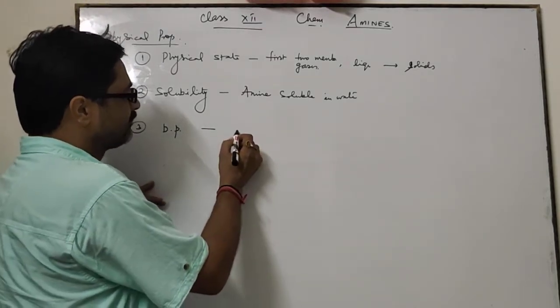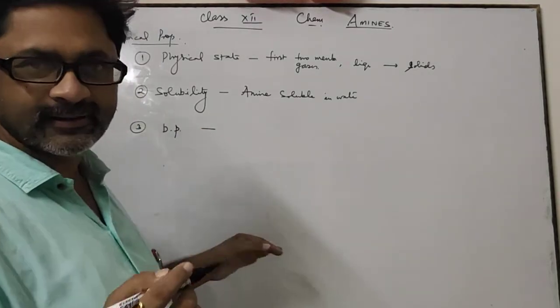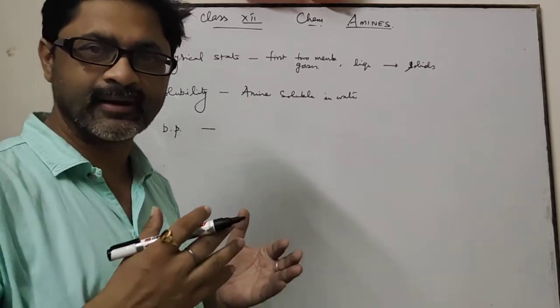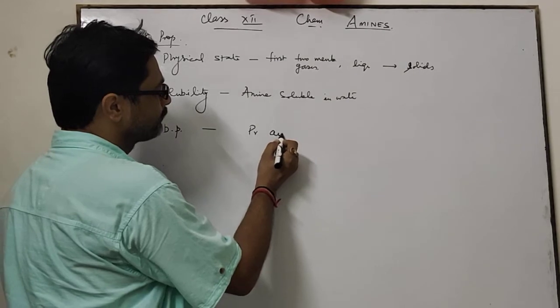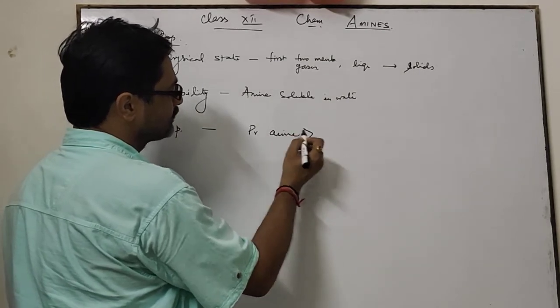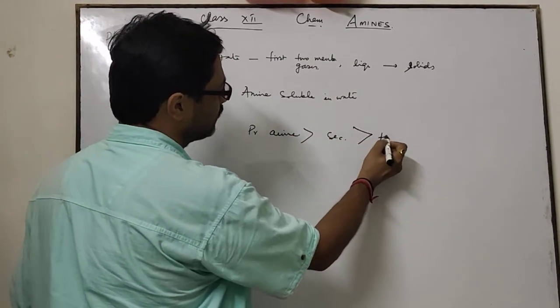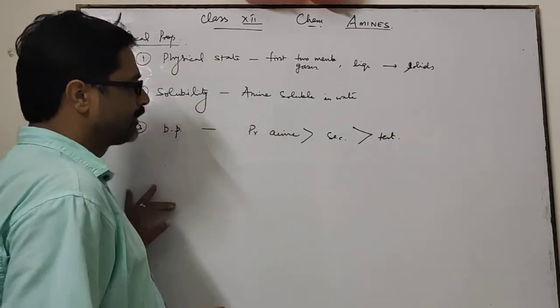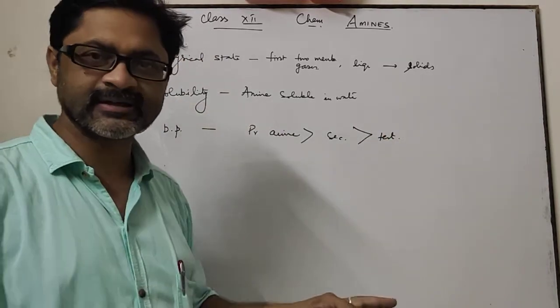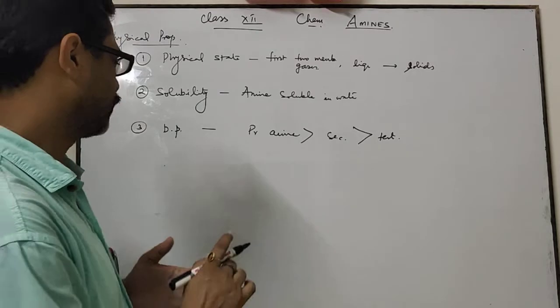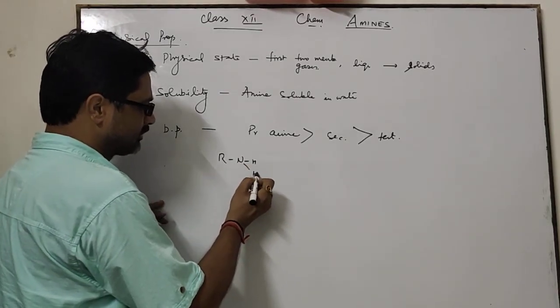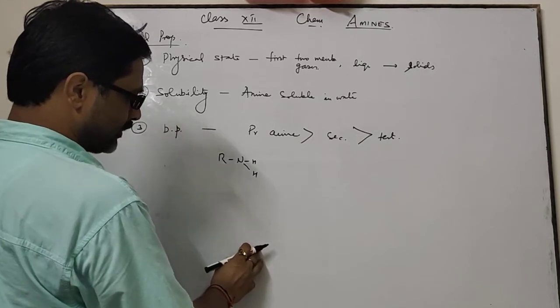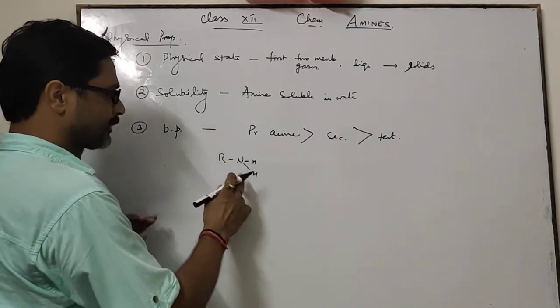Boiling point: with the increase in number of carbon atoms, the boiling point of amines increases. Primary amines have a high boiling point, then secondary amines, and then tertiary amines. Means primary amines have the highest boiling point. This is because in primary amines, nitrogen is bonded with two hydrogen atoms.